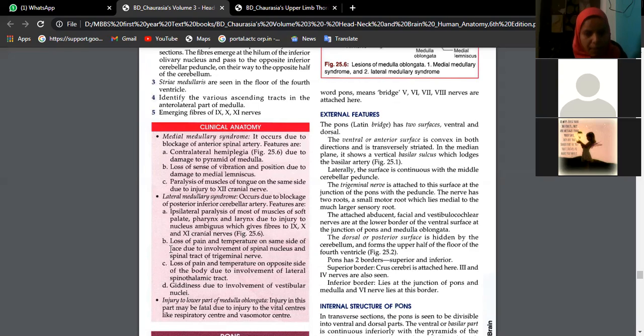And in this syndrome you will see loss of pain and temperature on the same side of the face due to involvement of spinal nucleus and spinal tract of trigeminal nerve, loss of pain and temperature on the opposite side of the body due to involvement of lateral spinothalamic tract, and giddiness due to involvement of vestibular nucleus. Okay beta, so this is all about lateral medullary syndrome.